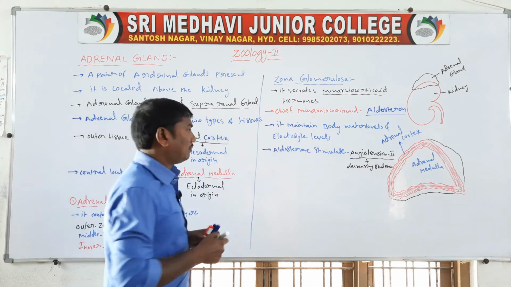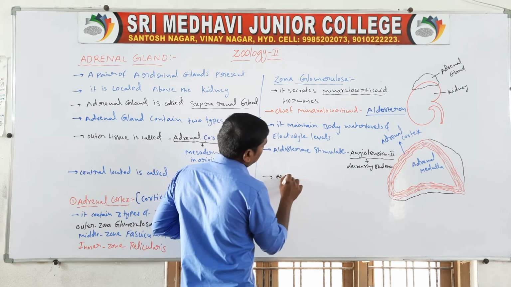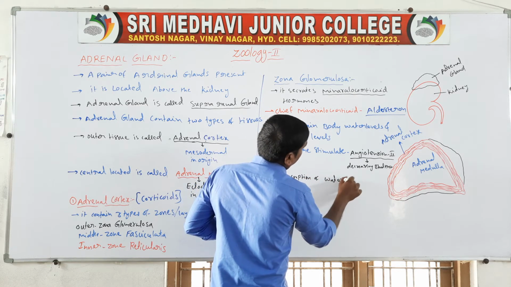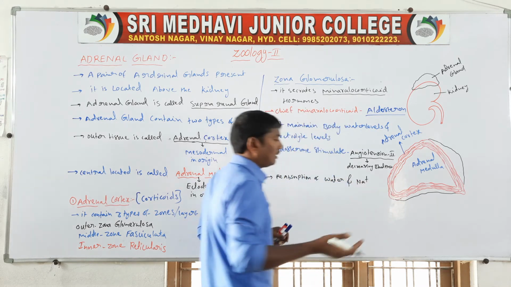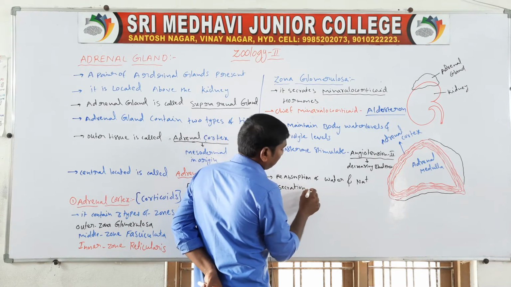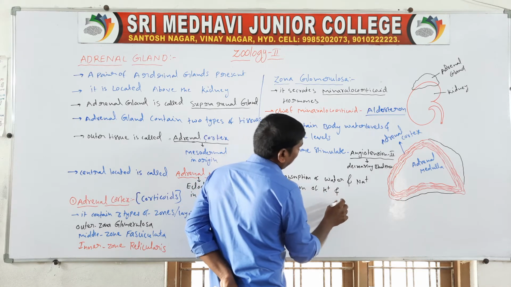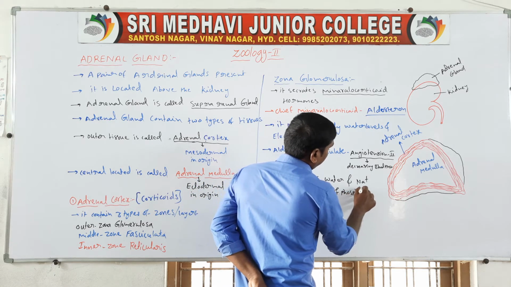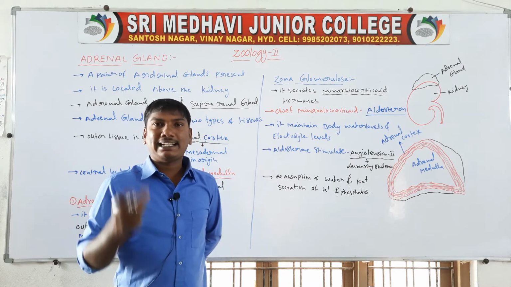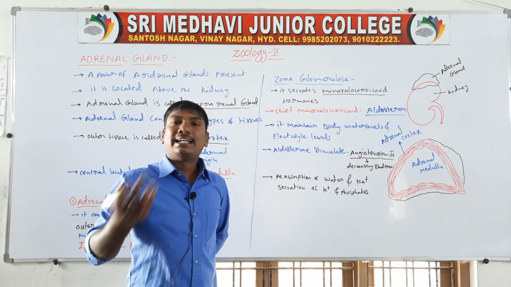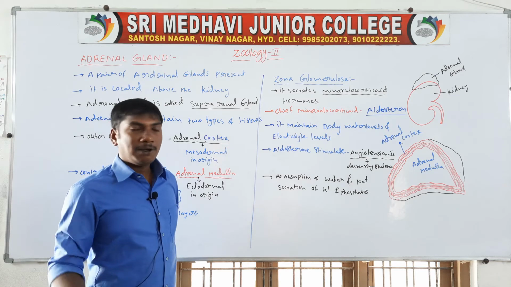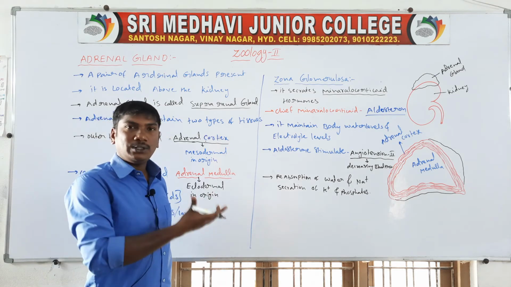In these regions there is reabsorption of water and sodium ions, and excretion of K plus and phosphate ions.